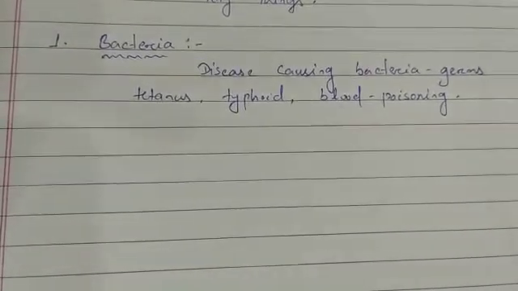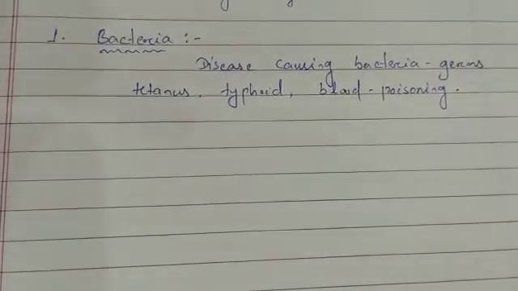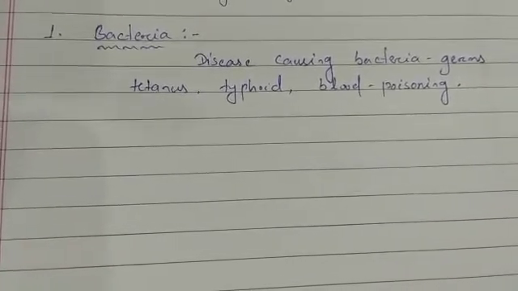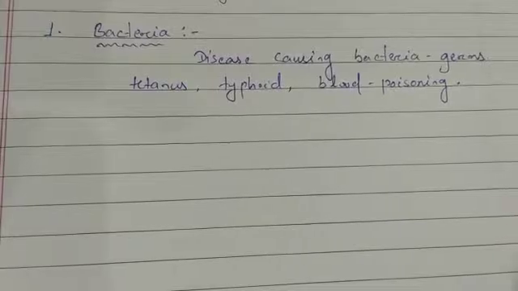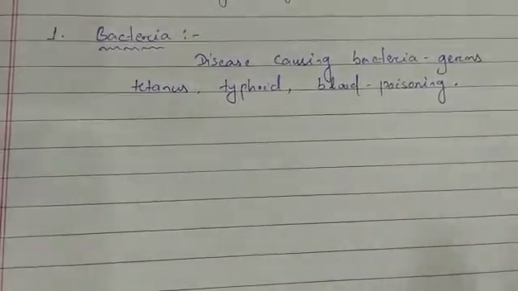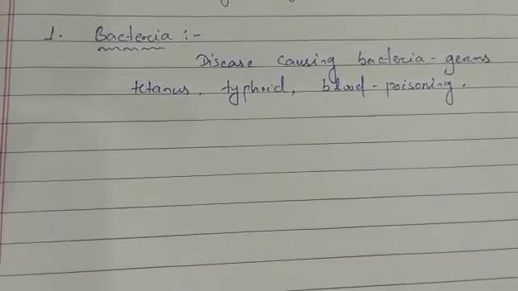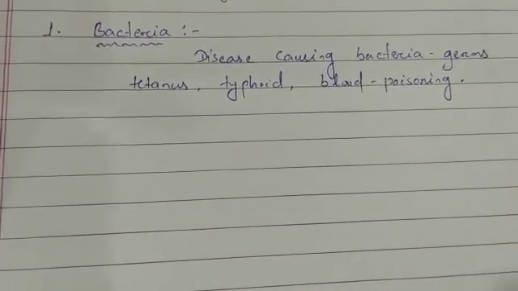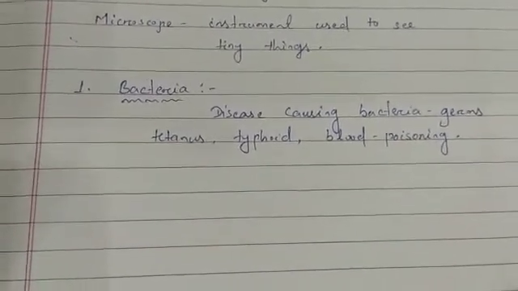Beneficial bacteria break down waste like dead bodies of plants and animals, and some increase the soil fertility. Some help in the formation of curd and cheese. We make curd from milk, and that is also because of a kind of bacteria. Some bacteria live in our intestine and help our food get digested.